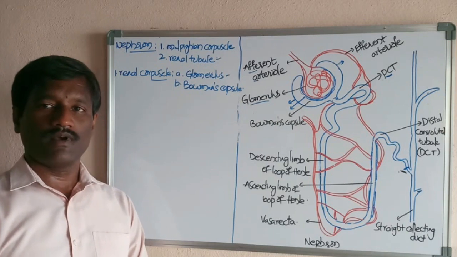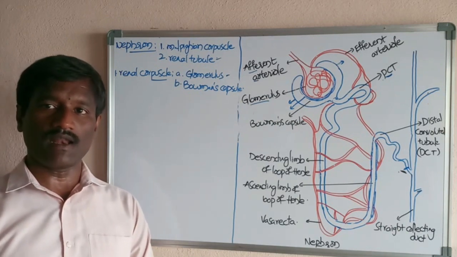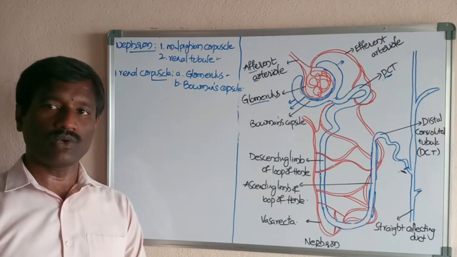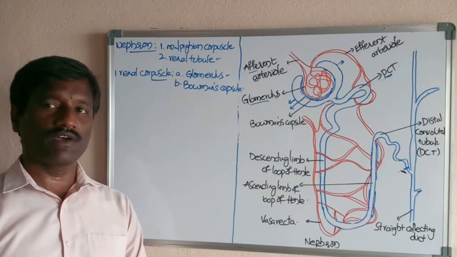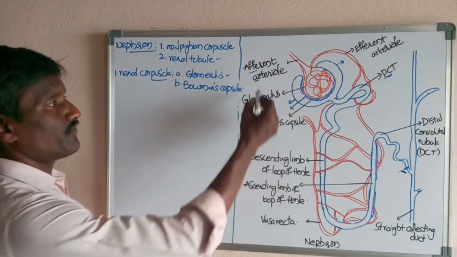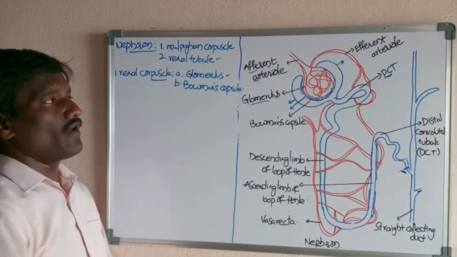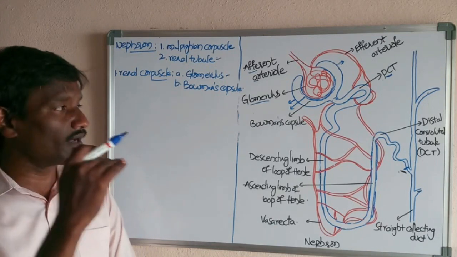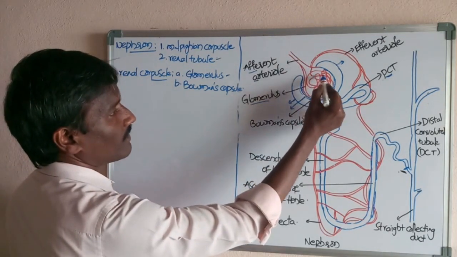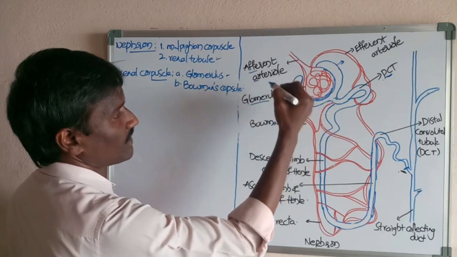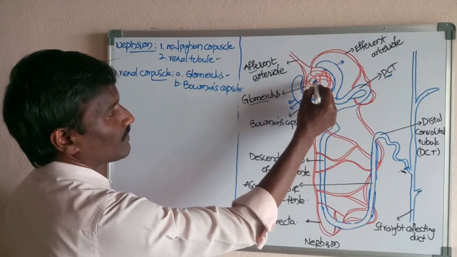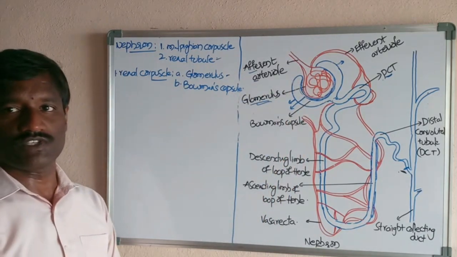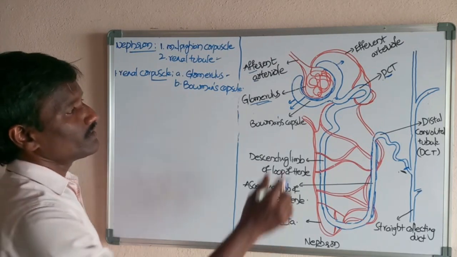The renal artery enters the kidney through the hilum and divides into many branches. Each branch is called an afferent renal arteriole. The afferent renal arteriole enters Bowman's capsule and forms a network of blood capillaries, which is called the glomerulus.